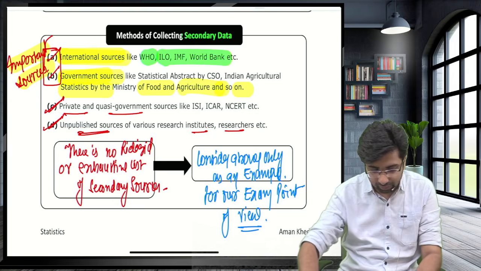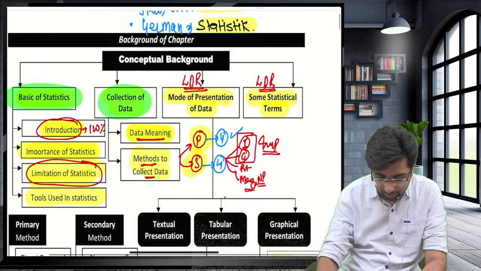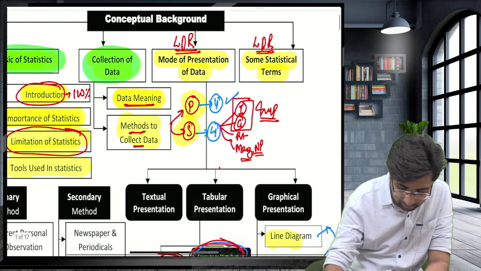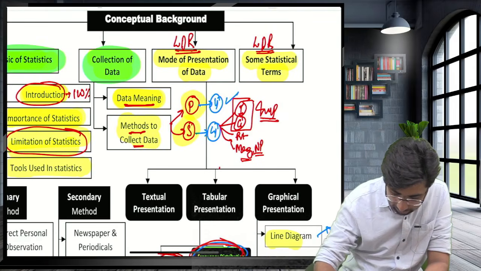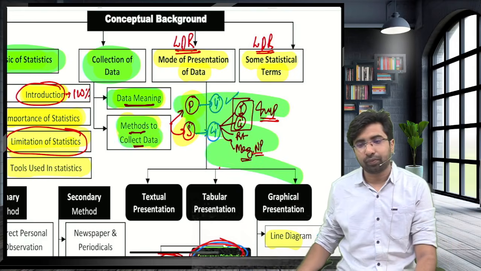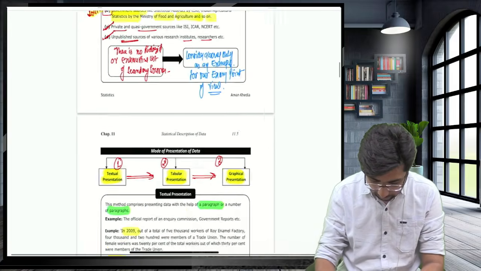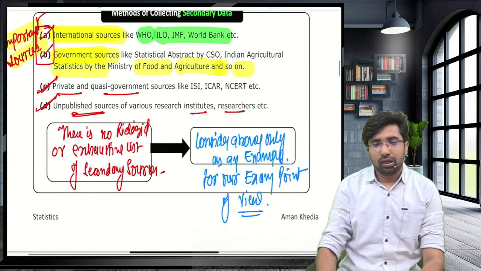Guys, we are done with the methods of collecting the data. Now just tell me, are you sure with the data meaning and methods of collecting data? Are you done with this area? Guys, yes, if you want to write, please write down this fast. Everyone please write down this fast. Now we'll move forward.